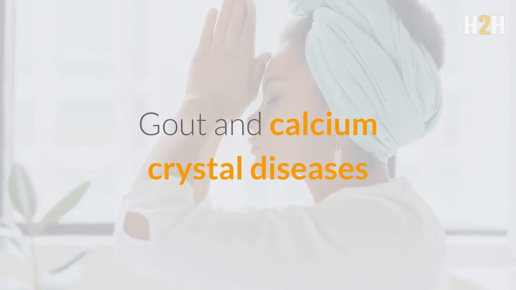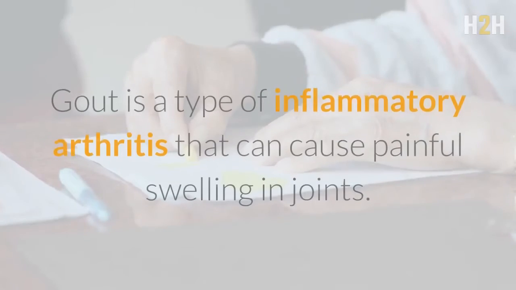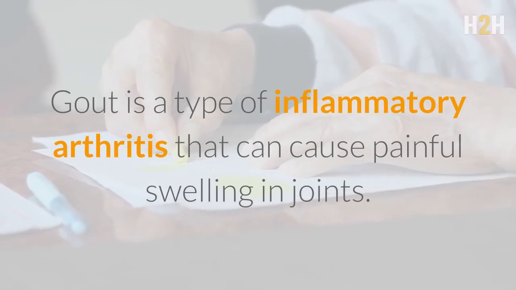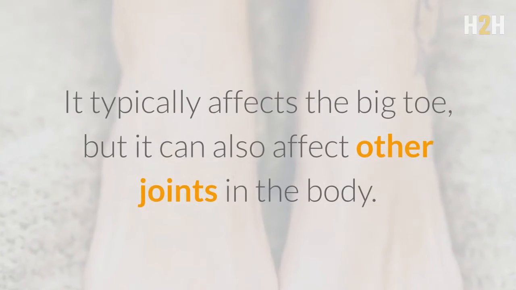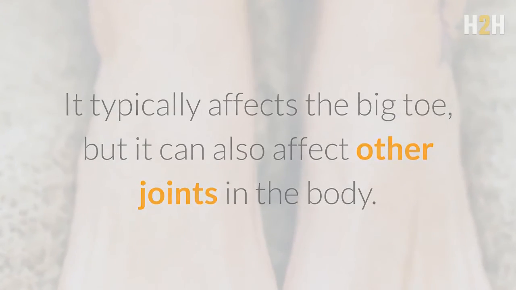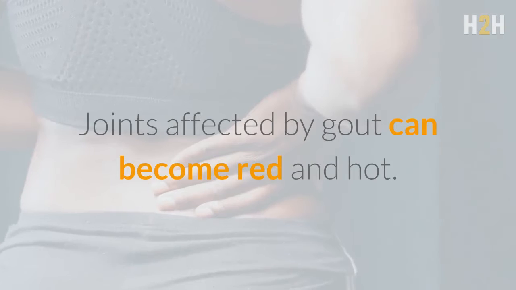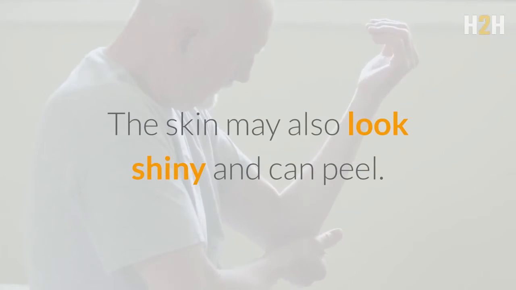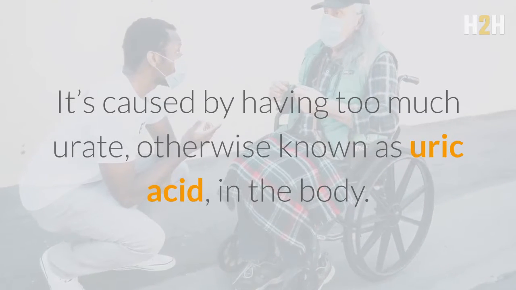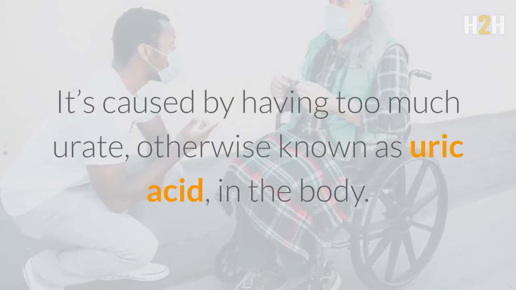Gout and calcium crystal diseases. Gout is a type of inflammatory arthritis that can cause painful swelling in joints. It typically affects the big toe, but it can also affect other joints in the body. Joints affected by gout can become red and hot. The skin may also look shiny and can peel. It's caused by having too much urate, otherwise known as uric acid, in the body.